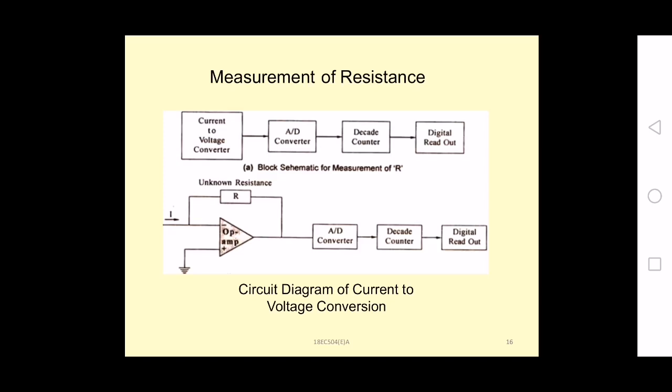Whatever that output voltage, it is converted into digital by using the analog to digital converter, which is given to the decade counter to count the number of pulses in the digital pulse voltages. That is given to the digital readout, that is a 7 segment display or 3.5 digit display, which will display your voltage value, which is nothing but your unknown resistance value.